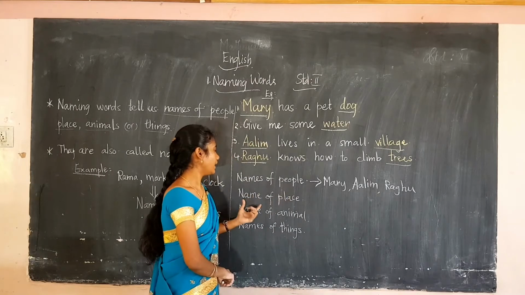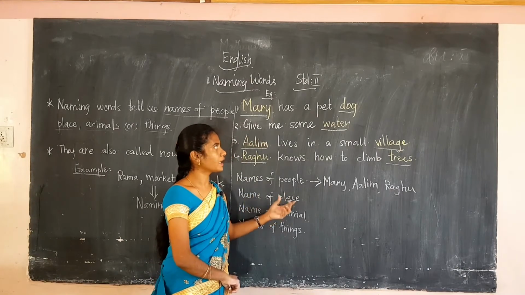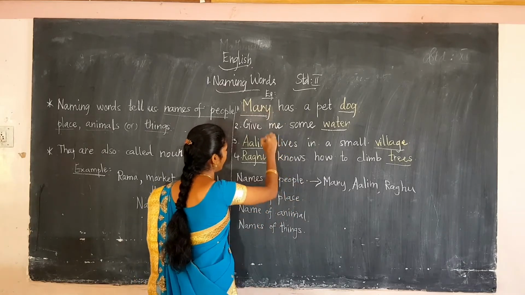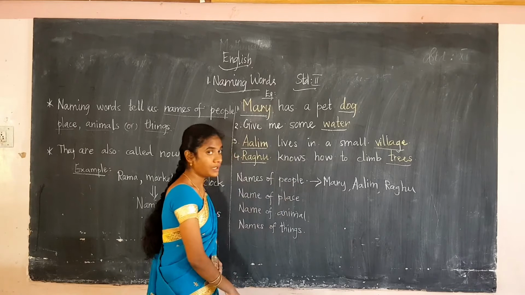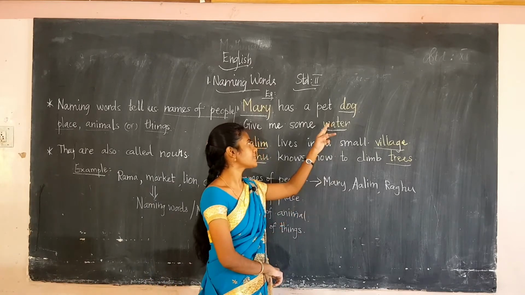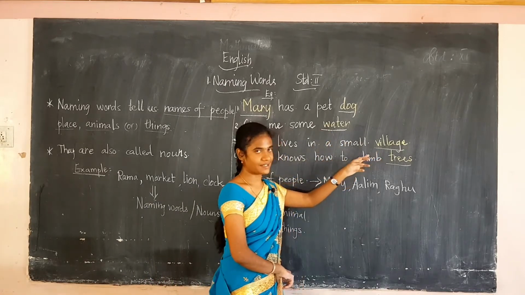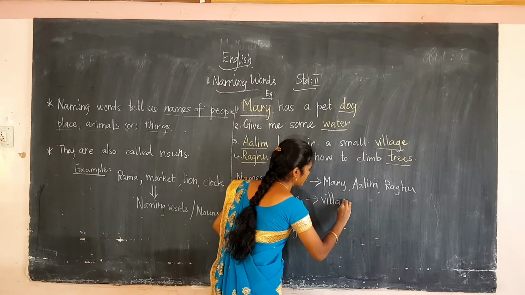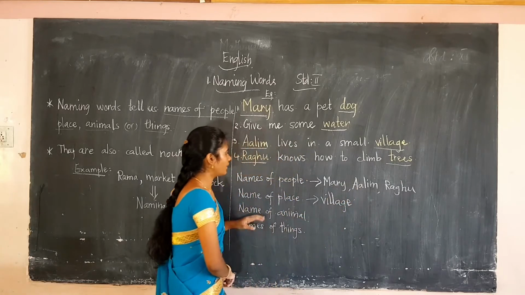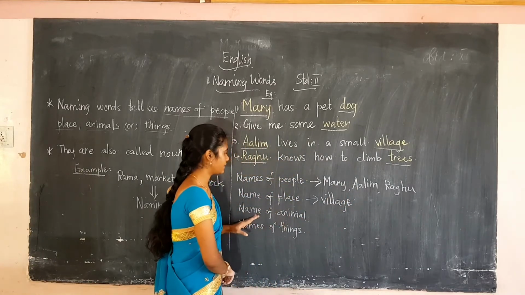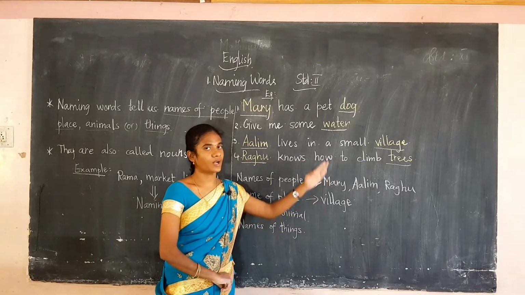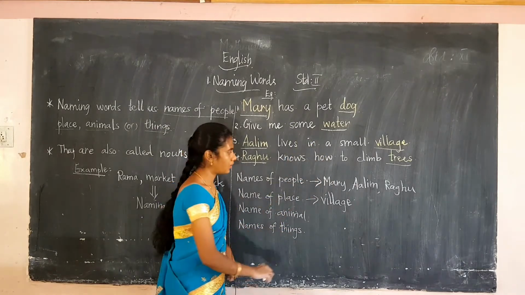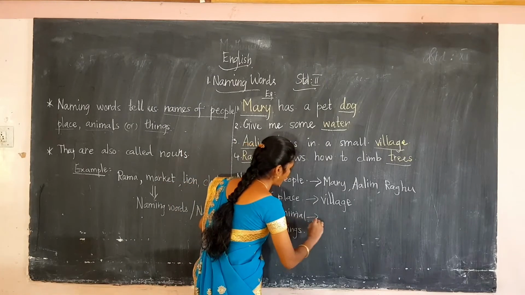Then next, names of place. We have already written Mary, Alim, Raghu. Now I have to find out the names of place. What place is there here? Village. Village is the name of a place. Then name of an animal. Here one animal name is there. Can you find it? It's a dog. Dog is the name of an animal.